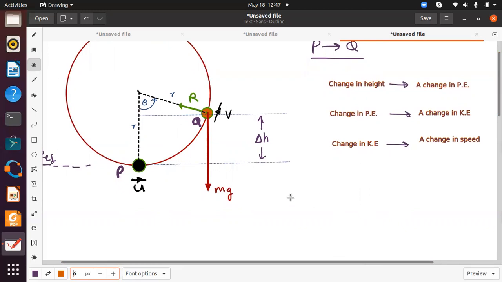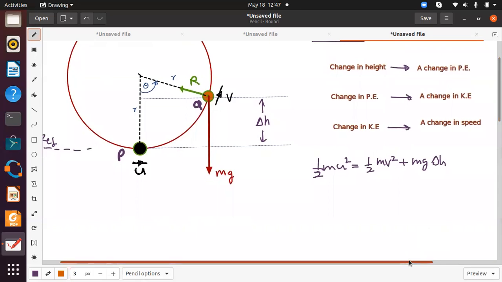So what is V? We can use conservation of energy. So starting energy would be half mU squared. This is equal to half mV squared, the kinetic energy there, plus mg delta h, change in height.